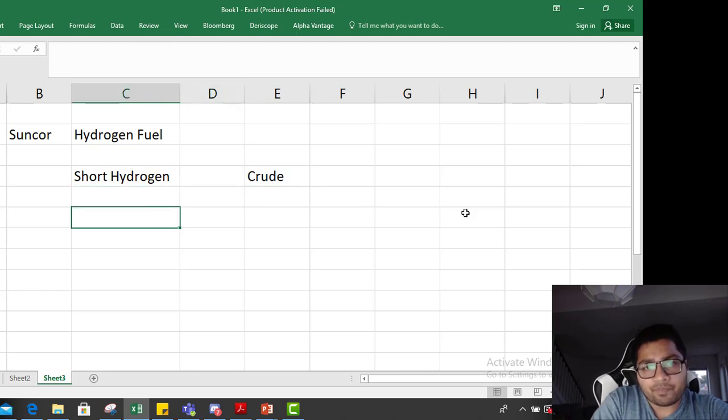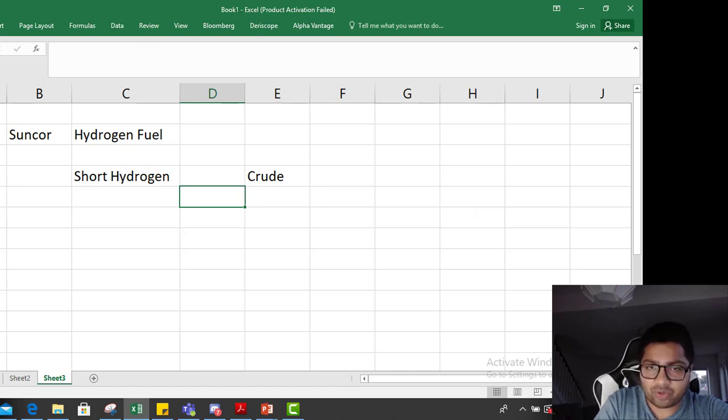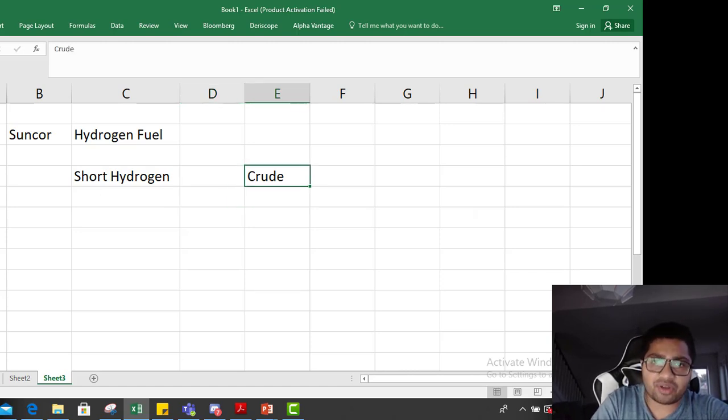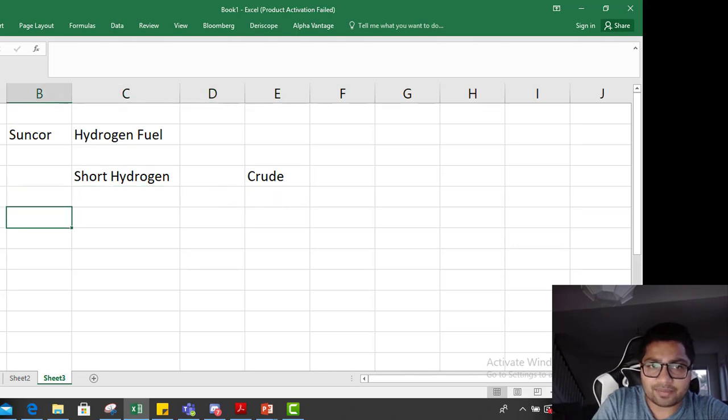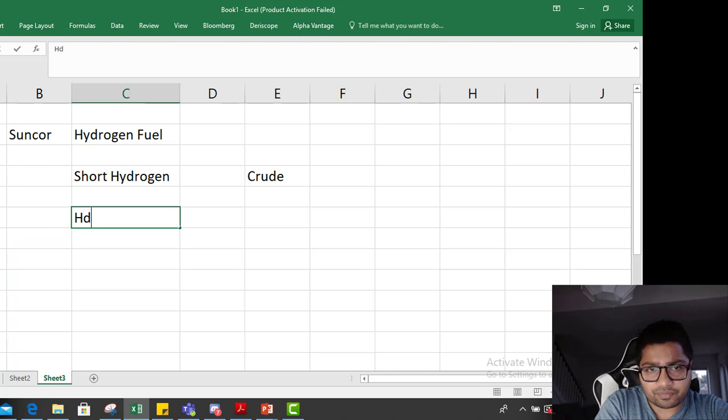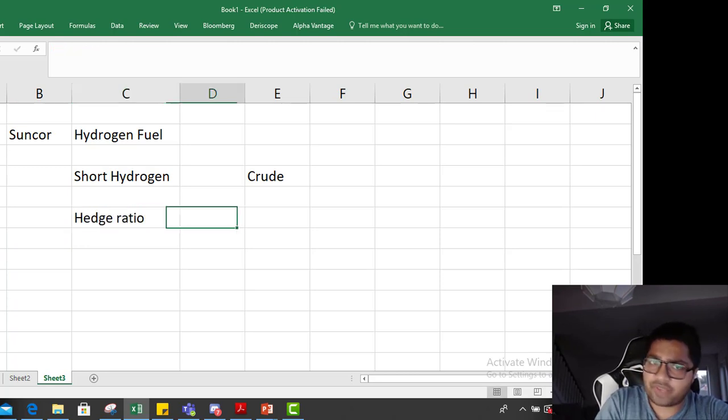Okay. So how to do that? Again, correlation between crude and hydrogen into standard deviation of hydrogen divided by standard deviation of crude. That's how you find the hedge ratio between hydrogen and crude. But let's say the hedge ratio is very low, it's 0.5.